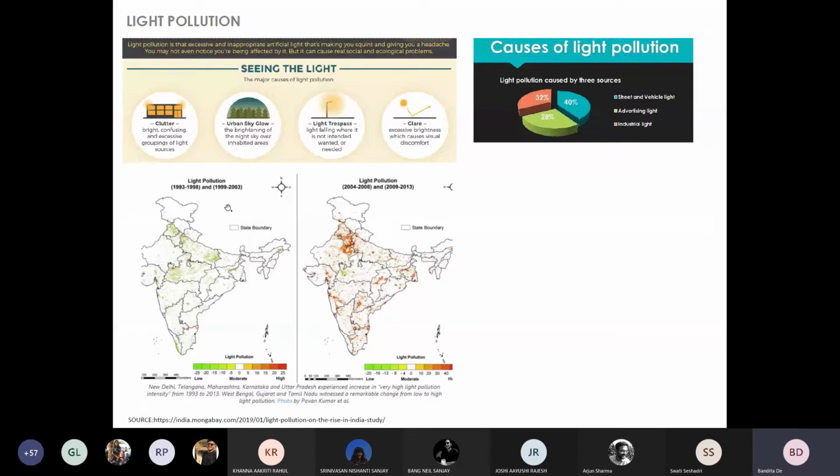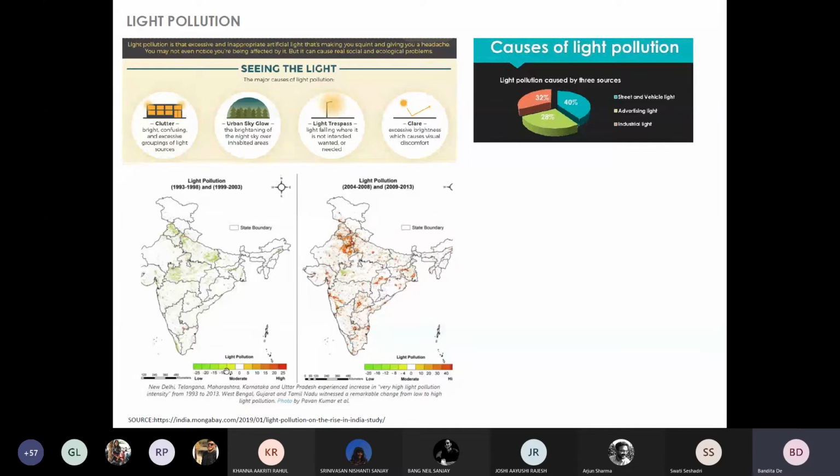Now, according to a survey done between 1993 and 2013, if you can see our map below. Between 1993 and 2003, all the green dots indicated in the map show the level of light pollution.